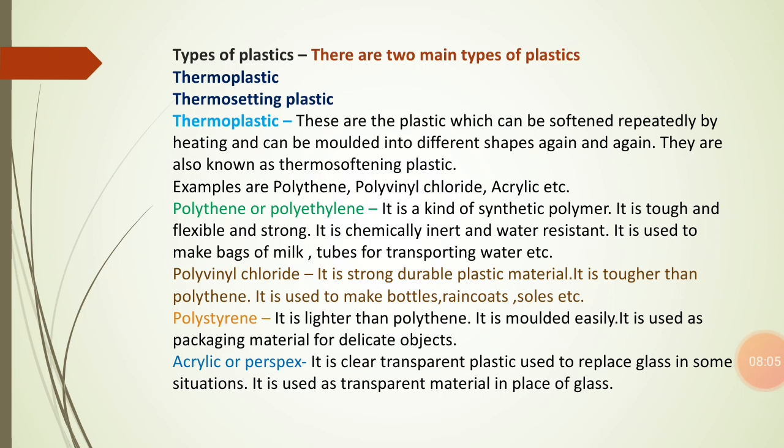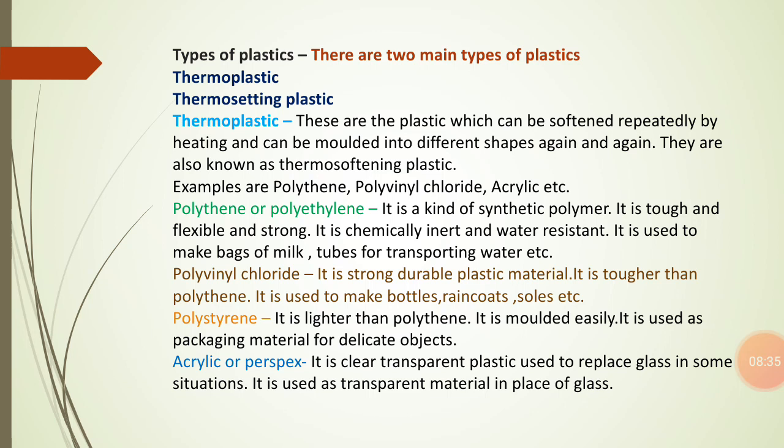Thermoplastic is a type of plastic that you can easily soften repeatedly by heating, and you are able to give it different shapes; it can be molded into different shapes again and again. So that's why it is also known as thermo-softening plastic. Certain examples of thermoplastic are polythene, polyvinyl chloride, and acrylic.